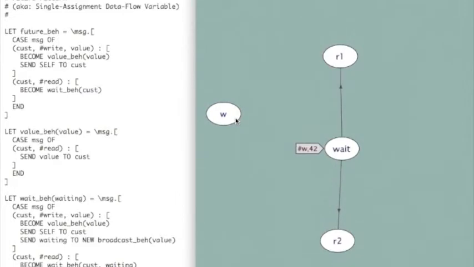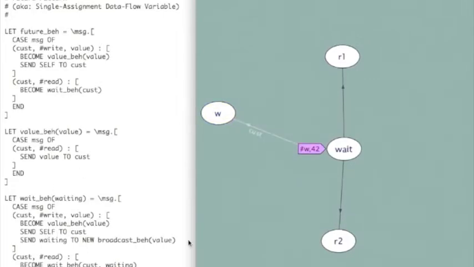So I might need what I've called a sync signal. And the general way of doing that, following sort of Smalltalk protocol, is to return an instance of the object itself. So when the wait behavior gets a write, we'll process that message, and it's going to change its value. It's going to send a message back to the customer with itself, and it's going to create this thing called a broadcaster.